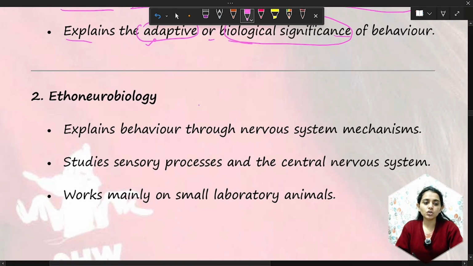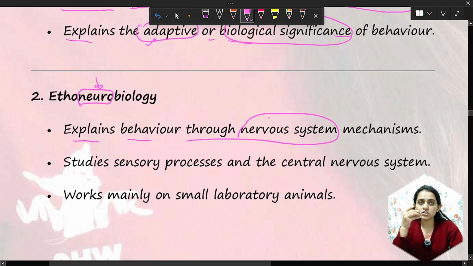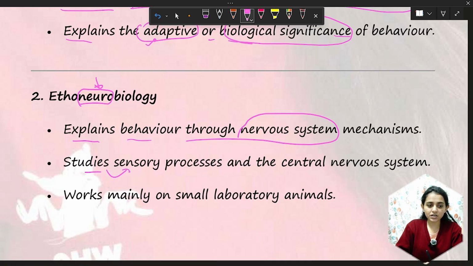Now, ethoneurobiology. It is neuroscience, which is studied in the laboratory under human-controlled study. It explains behavior through the nervous system: how our nervous system communicates to produce some kind of behavior. Here we study the sensory process, the sensory system, and how the central nervous system helps or does things.